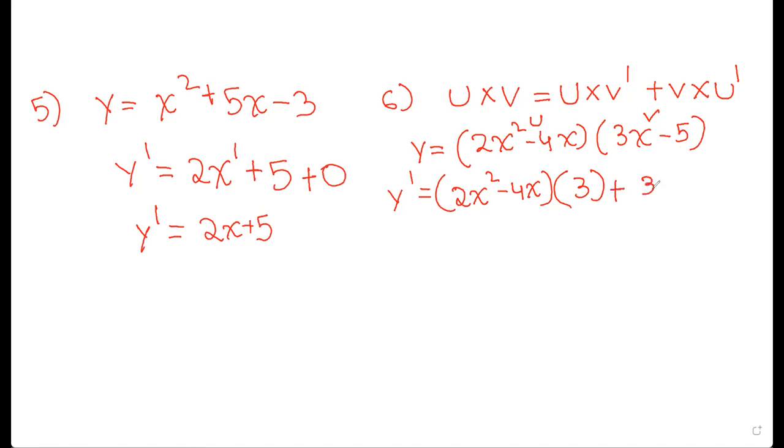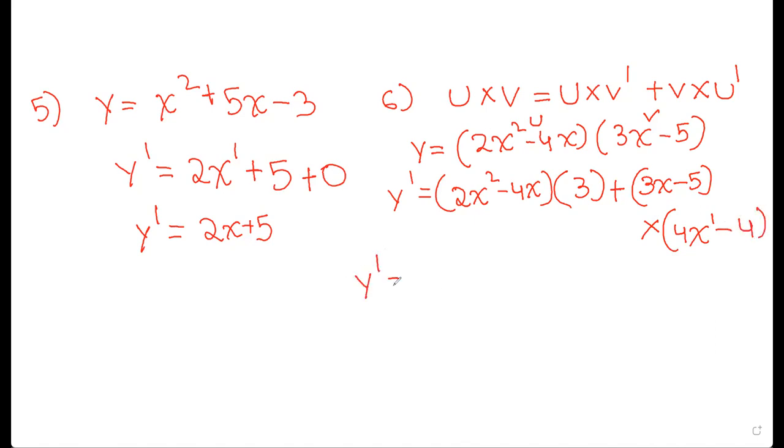plus v into u dash, which is 3x minus 5. I'm going to write the multiplication here underneath it. Differentiation of 2x squared is 4x, because this 2 goes down. So I'll just write 4x to the power of 1 minus 4.